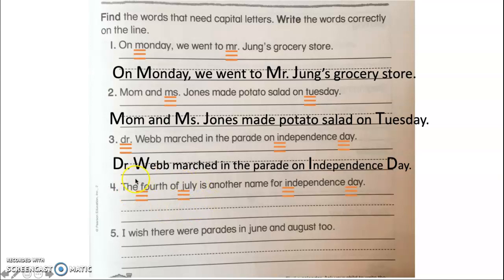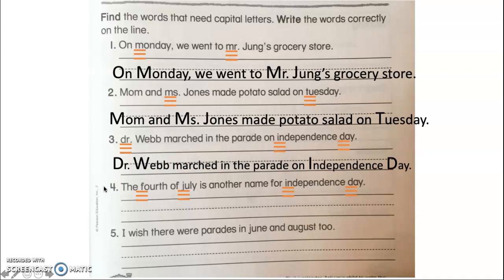So notice, the 4th of July is a holiday, so these words need to be capital. Not only is that all the name of a holiday, but July is the name of a month of the year. So July also needs to be capital. And then before we had said Independence Day is the name of a holiday, so both of those words must start with a capital letter.